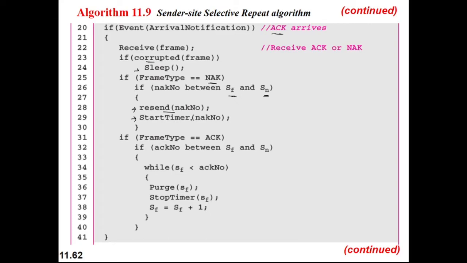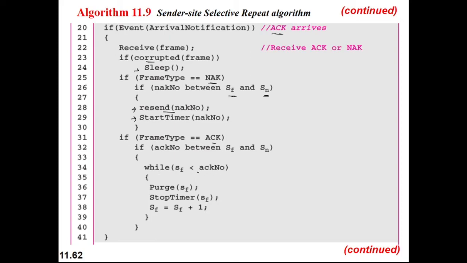If you are sending the frame again, you need to wait for the acknowledgement also, so you need to start the timer again. After resending the frame number, you need to start the timer. And if the frame type is ACK, then you have to check whether the acknowledgement number is in between SF and SN, then it should be SF less than ACK number. Check whether SF is less than ACK number or not.